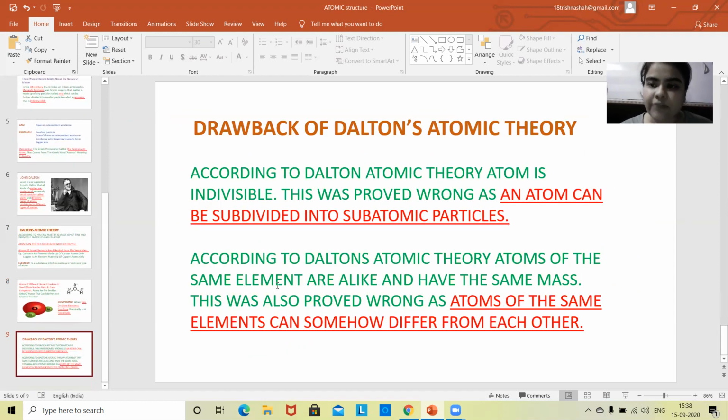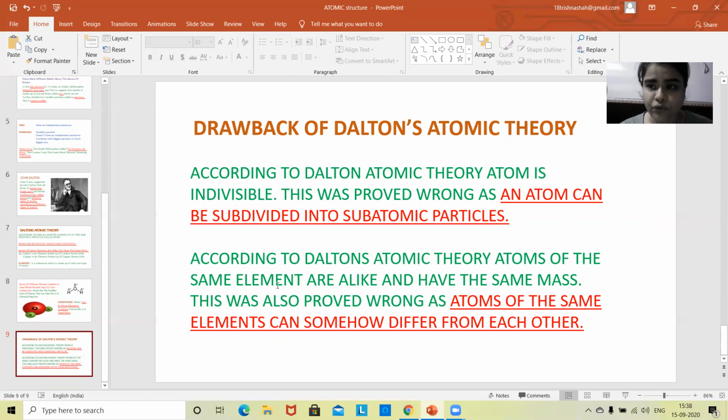Students, at the start of class I told you that we are going to learn the achievements as well as the drawbacks of each discovery. This is the time to understand the drawbacks of Dalton's atomic theory. Now we know that Dalton suggested that the atom is indivisible and every matter is made up of atoms.